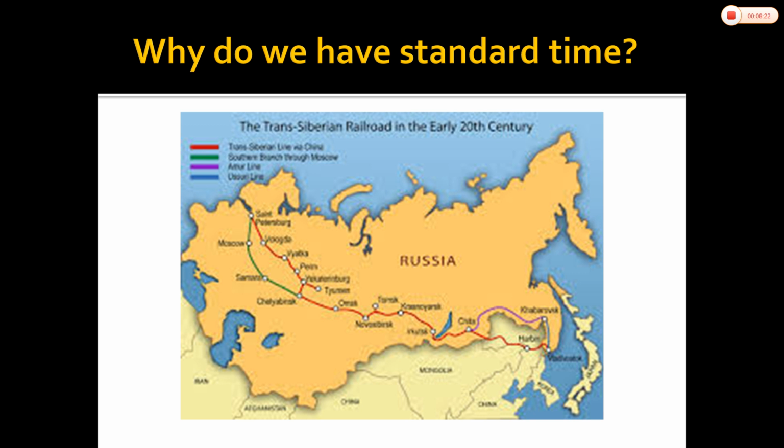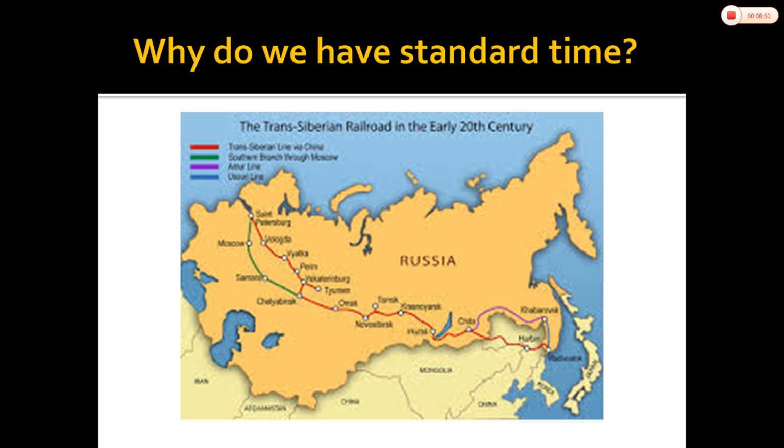We can take the example of Russia or the Trans-Siberian Railway of Russia. You know very well, Russia is a huge country and it has a vast extent of longitude. So when the Trans-Siberian Railway crosses from one part of Russia to another part, it becomes difficult to make the timetable and all that.